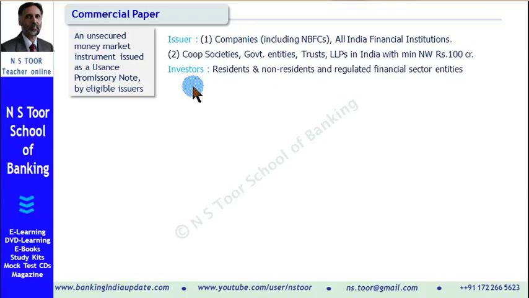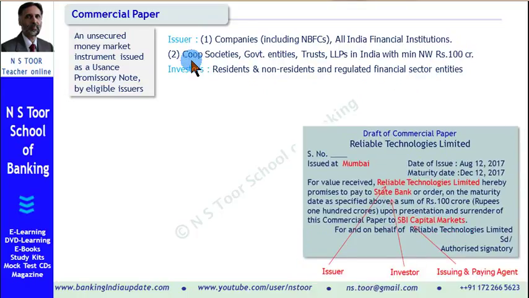Who can make investment in the commercial paper issued, say, by a company? Friends, all residents and non-residents can make investment in commercial paper. In addition to that, the regulated financial sector entities like banks, like insurance companies, can also make investment in a commercial paper.